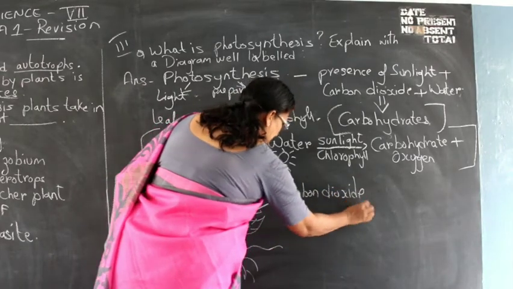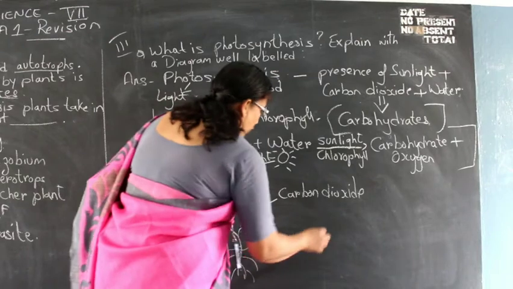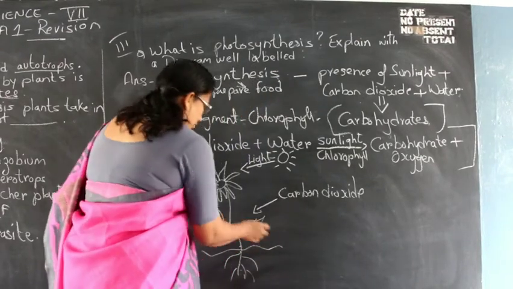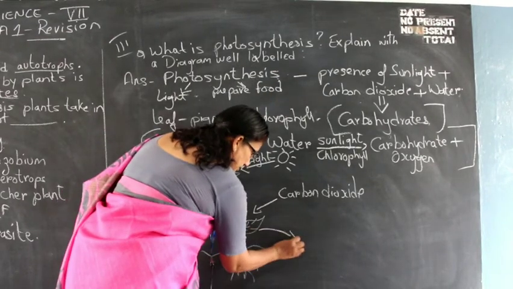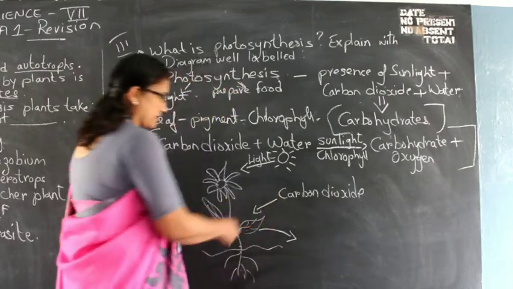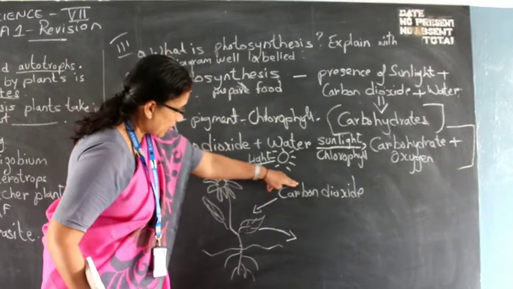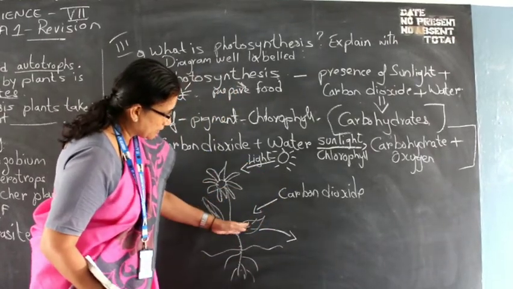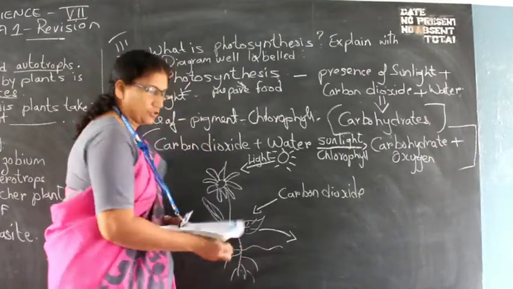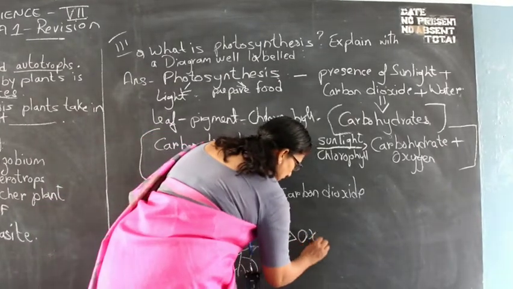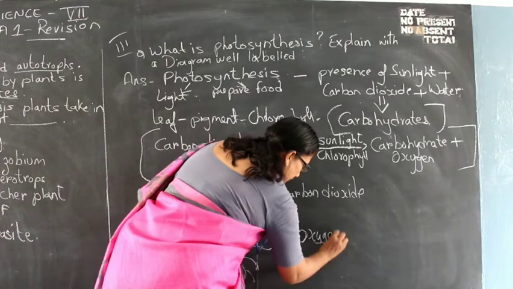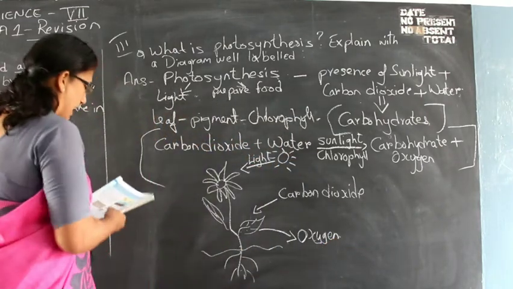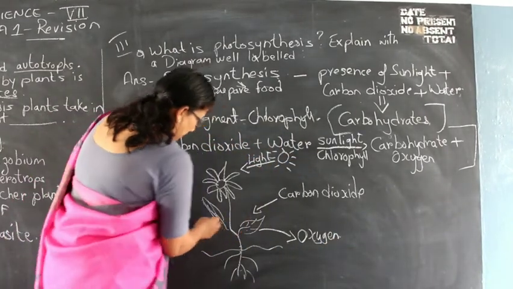They take in carbon dioxide and they release oxygen. You can see the arrow, children. Please see, carbon dioxide is taken in by the leaf and it releases oxygen. Fine? It releases oxygen, and the chlorophyll is present in the plant leaf.